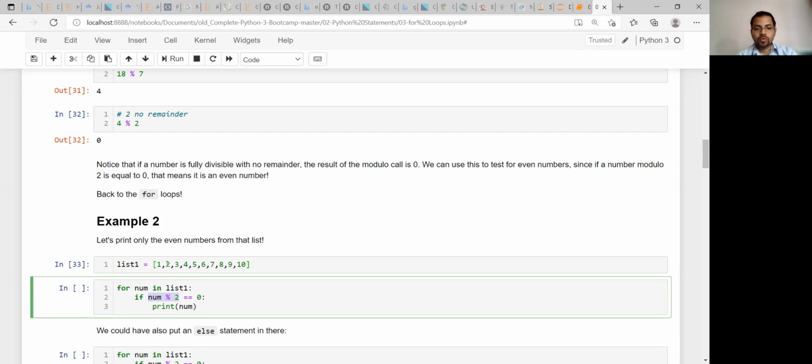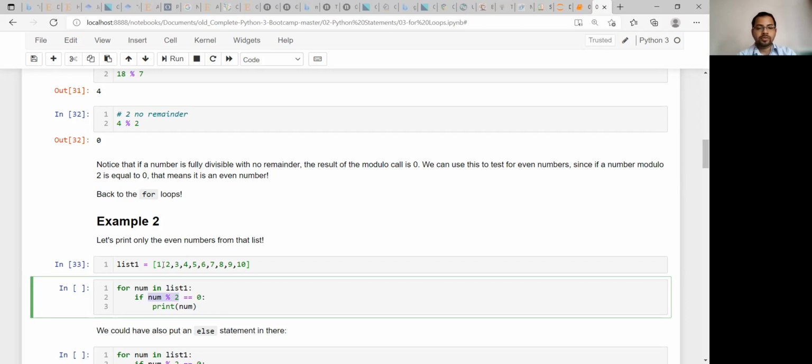Then you are checking 2 modulo 2, is that 0 or not. Is it clear? So this for loop will take one value at a time from this list1, and it will be checked whether that modulo operator gives you 0, and 0 equals 0. So if it is true, then print that number.